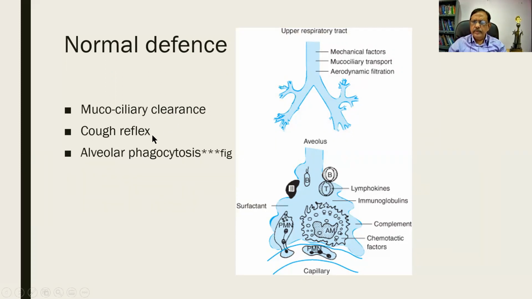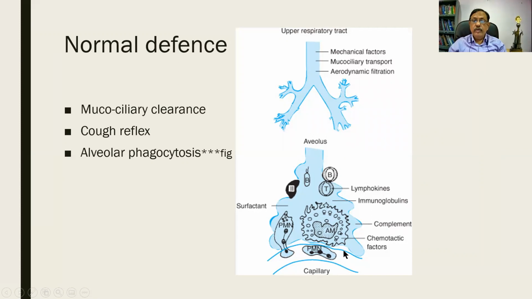A cough reflex, whenever there is an irritant, it is coughed out by means of this reflex. And there is an alveolar phagocytosis. So there are the mechanical factors, things are being filtered, mucociliary apparatus is there, and then also you find that whatever goes in comes out, an aerodynamic filtration.